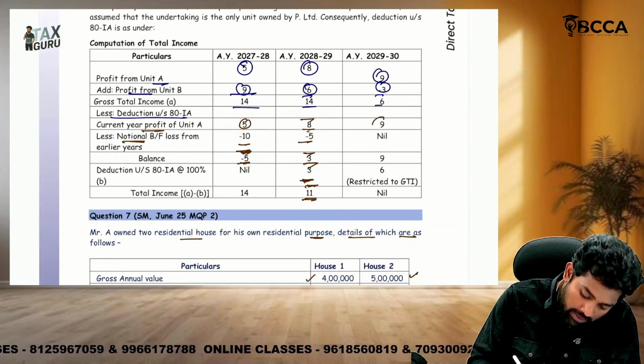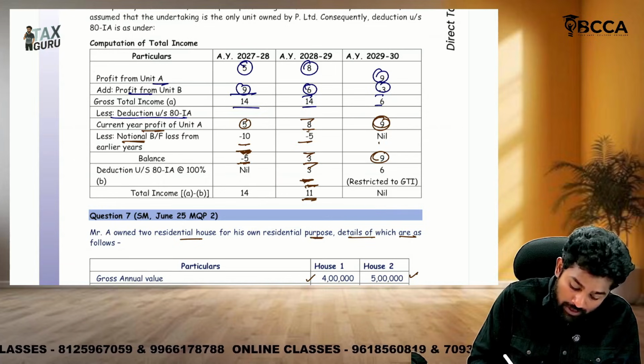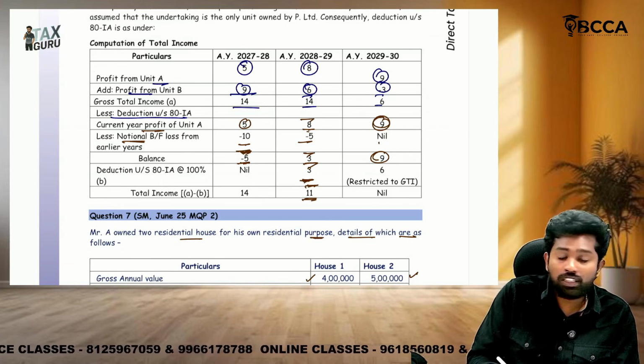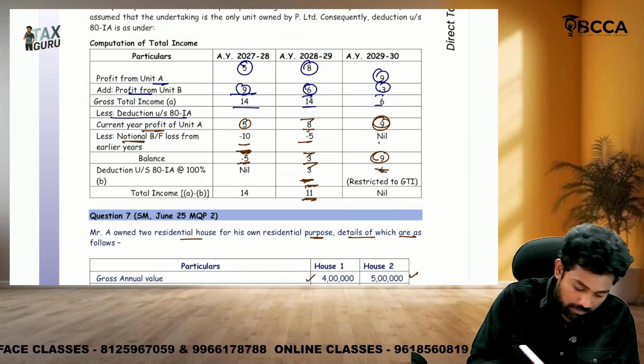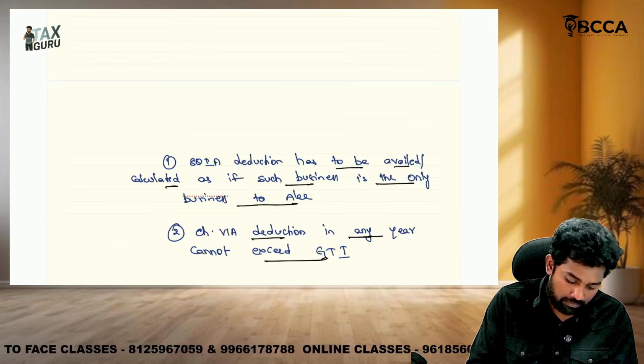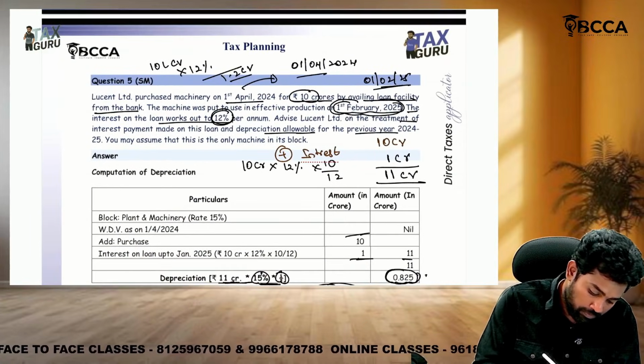Then the last final year also. Okay, they got business income 9. There is no brought forward notional loss. So 9 lakhs. They can claim 9 lakhs as 80IA deduction. But 80IA deduction cannot exceed gross total income. So it is restricted to 6. Okay, so the total income is nil. Then we'll solve question number 5 also.